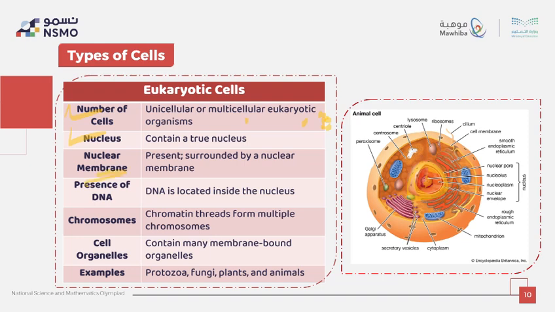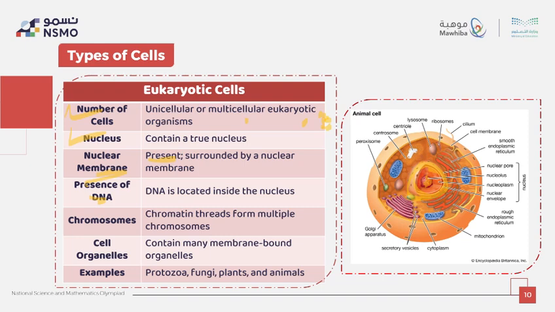So the nuclear membrane is present. What about the presence of DNA here? The DNA we find inside the nucleus, inside here, not floating in the cytoplasm like in prokaryotes.